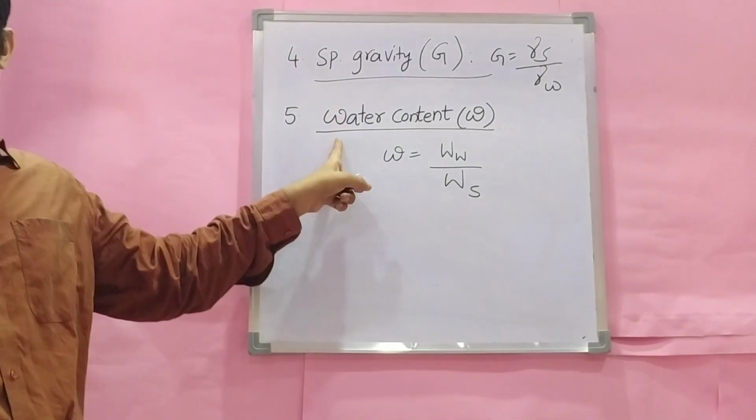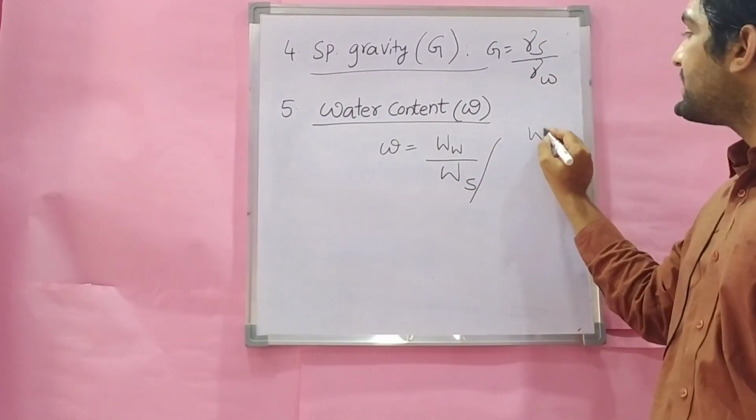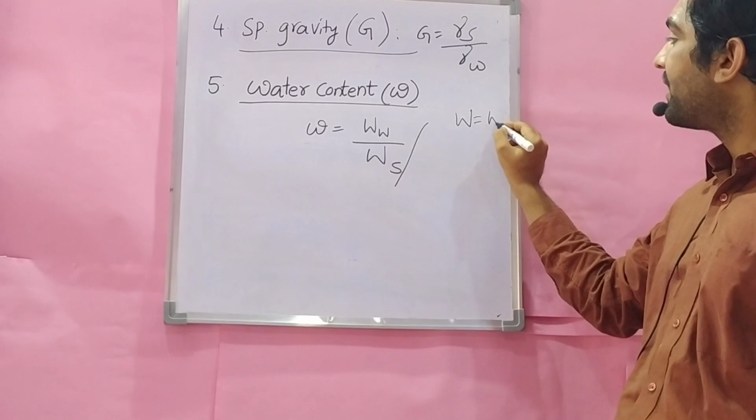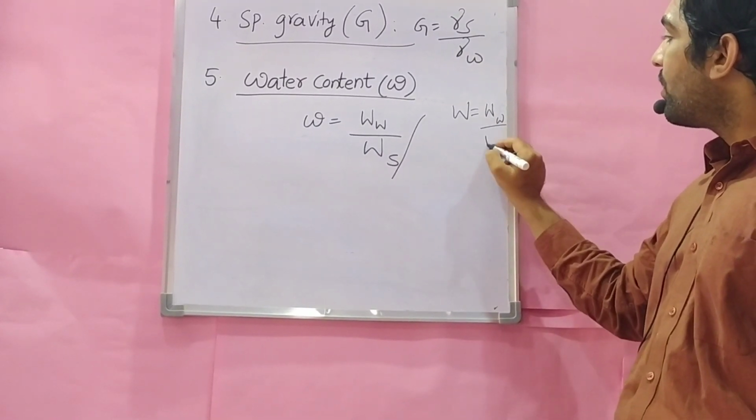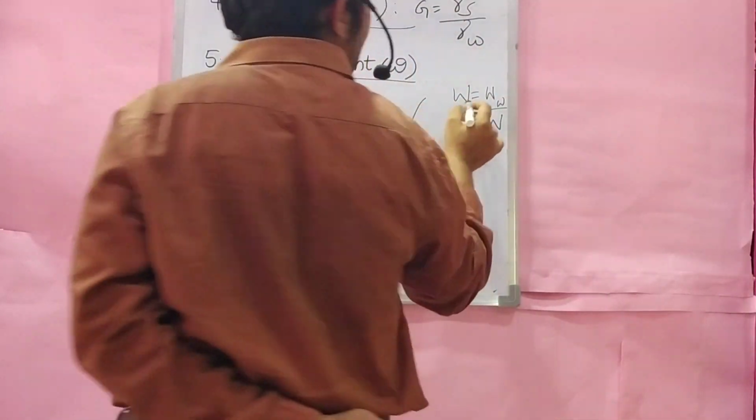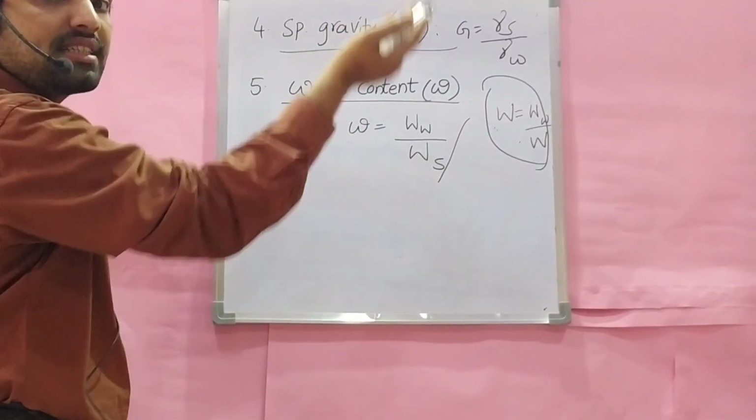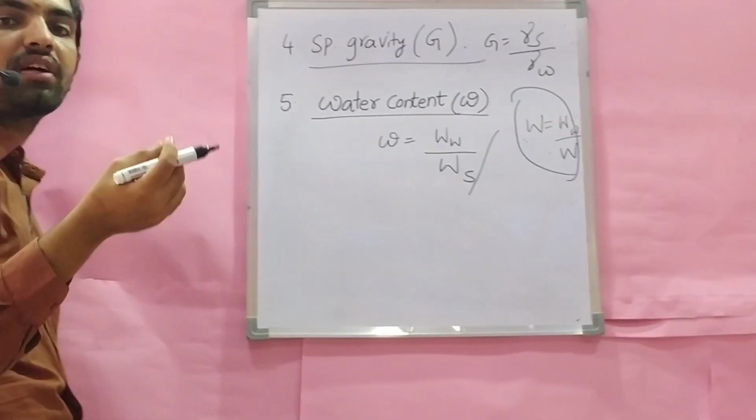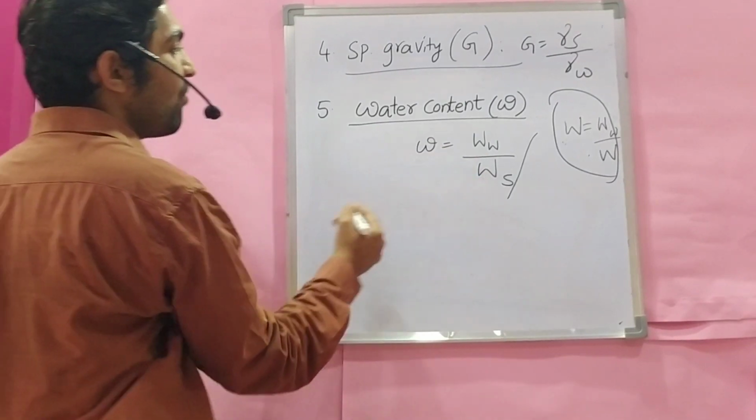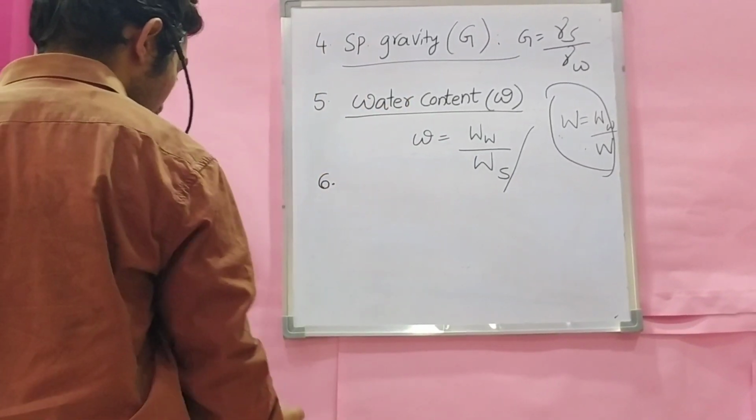The same water content is used in environmental engineering also. In environmental engineering, in sludge calculations, we take water content as weight of water to total weight. But this is not the same in soil mechanics. In environmental engineering we can consider it like this, in sludge calculations, to find the amount of sludge. This is water content.